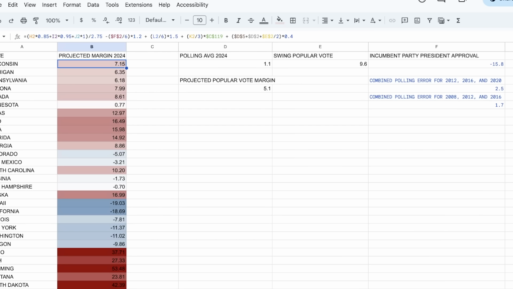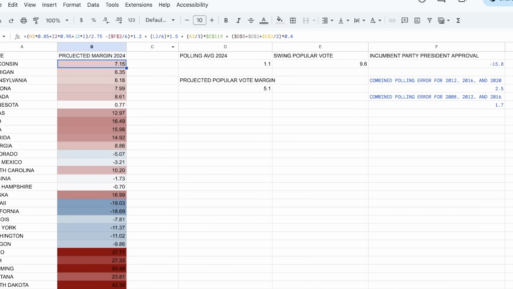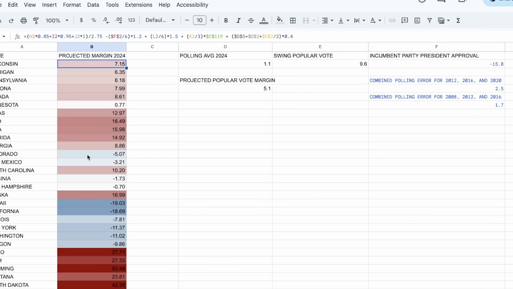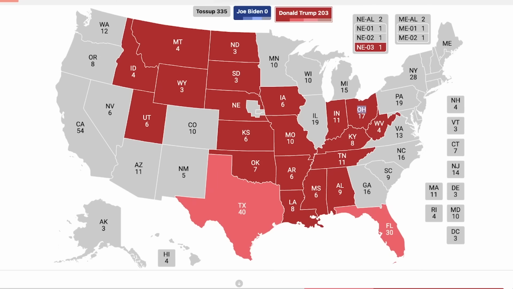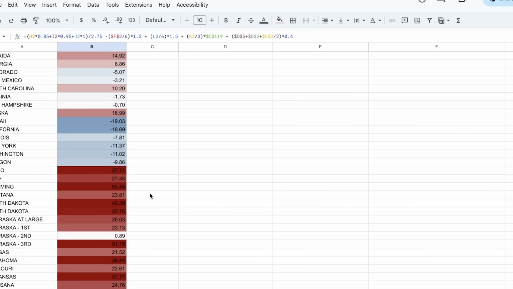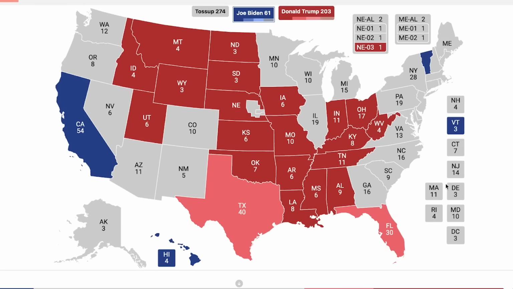If you look at the states of Ohio and Iowa, they would in fact be over 15-point wins. If you look at the states of Texas and Florida, they would be likely margins as of right now. And if we look at the safe Democratic states, Hawaii and California would have all been safe. If you go down here, we can see a couple more safe Democratic states: Vermont, Massachusetts, Maryland, and DC.